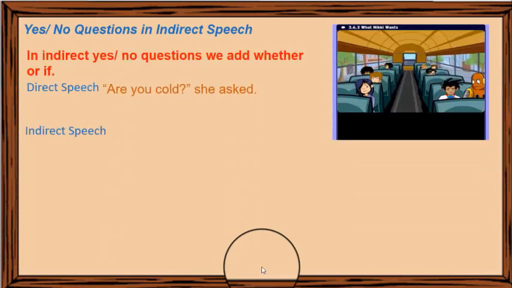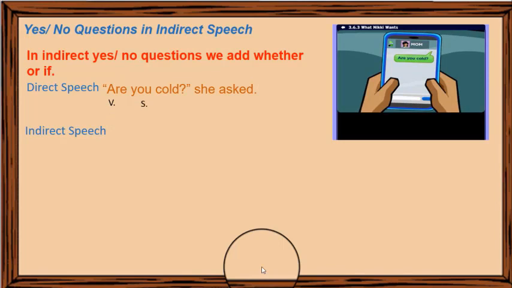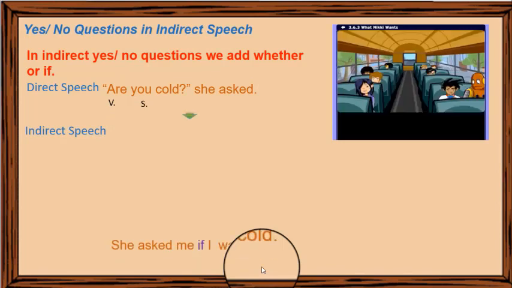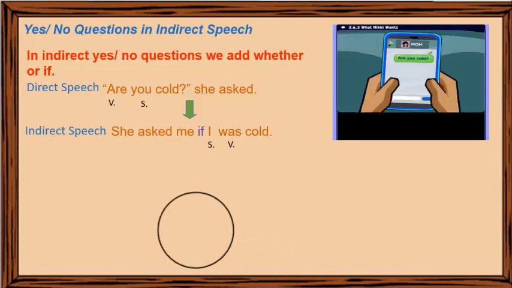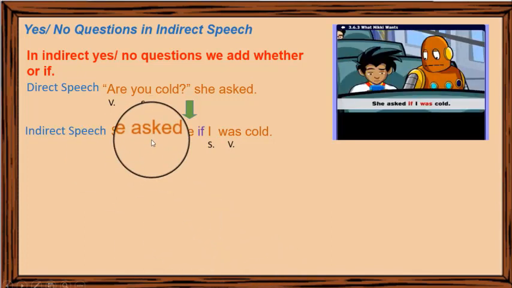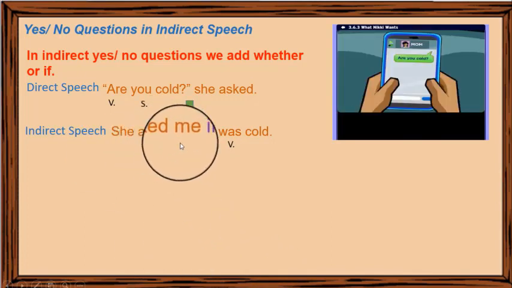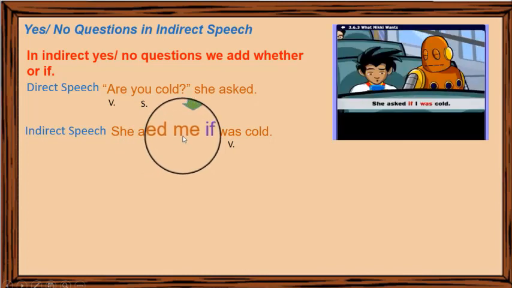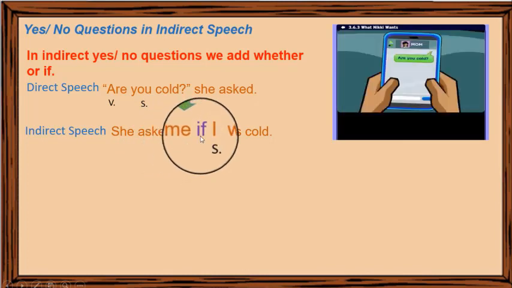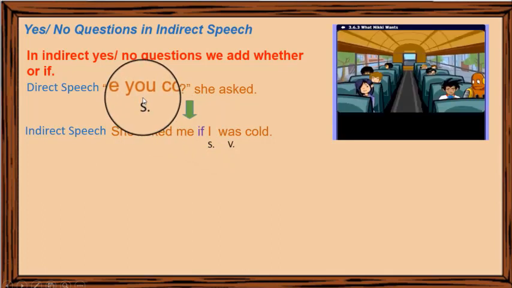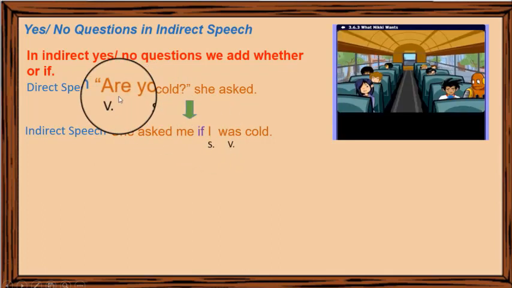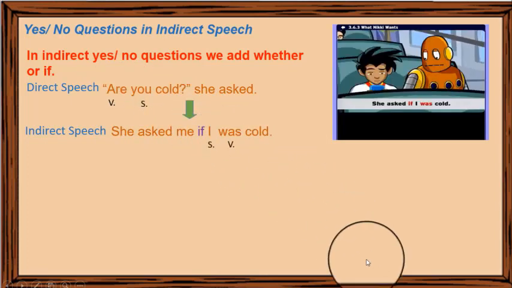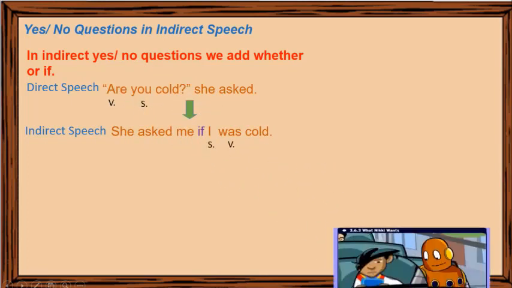Let's have a look at these examples. Are you cold? She asked. She asked me if I was cold. In the indirect speech form, we add the reporting verb asked. We add me as the object of the reporting verb. We add if. The subject you is changed to I. The simple present verb are is changed to was. Another example.